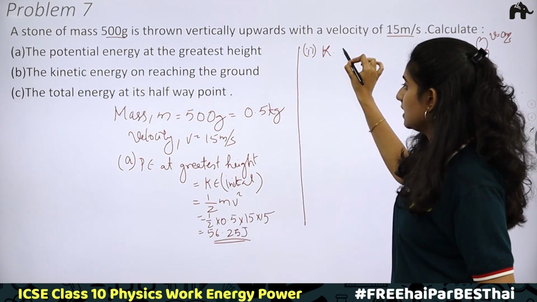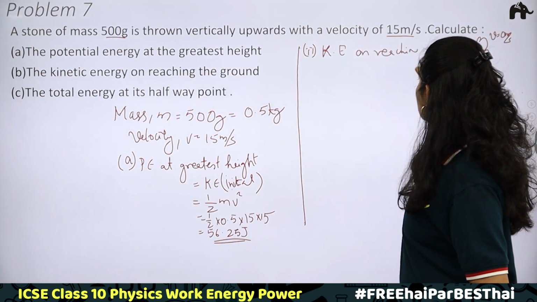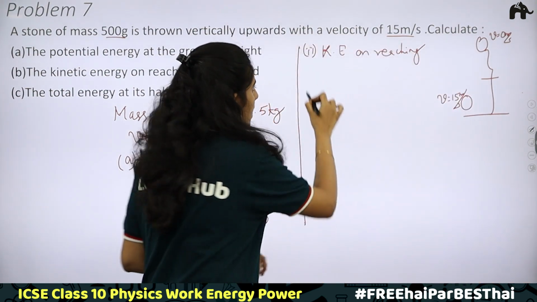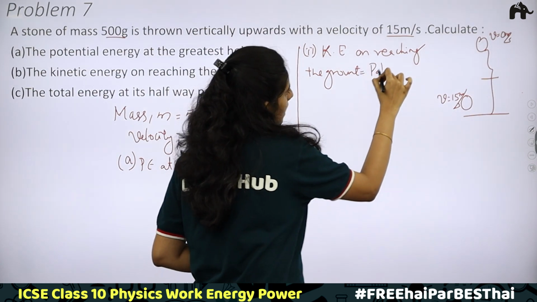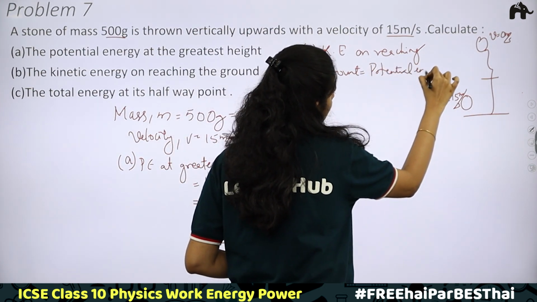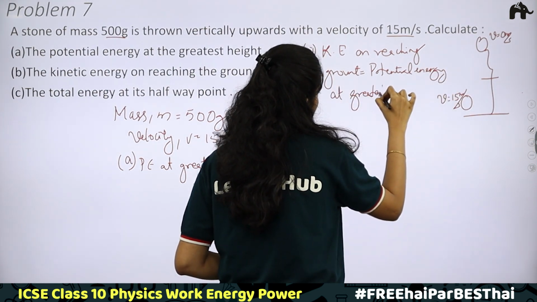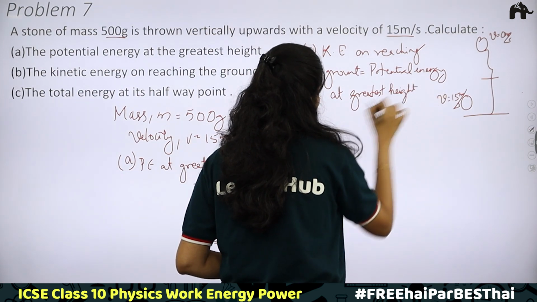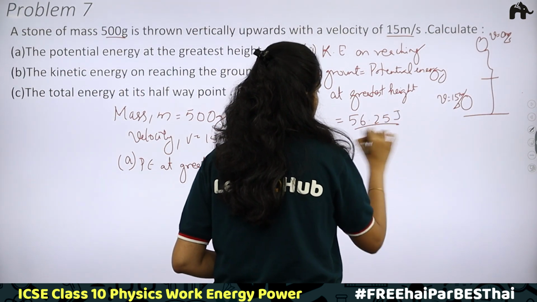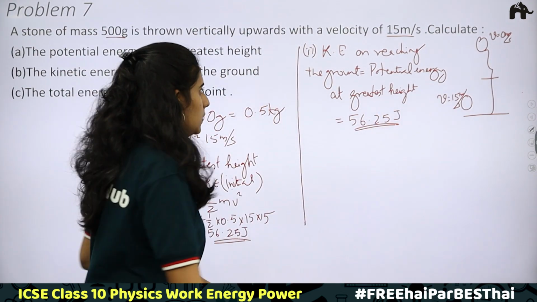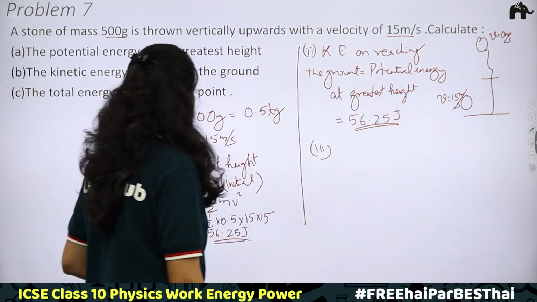So the kinetic energy on reaching the ground is equal to potential energy at greatest height. Just put the value, that is 56.25 joules. Okay. Now the third part, we have to find the total energy at its halfway point.